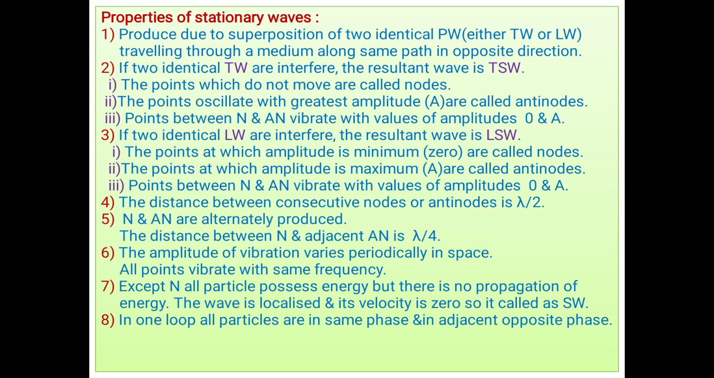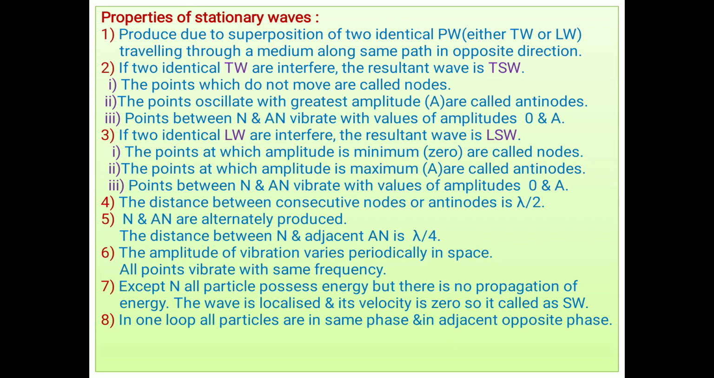If two identical longitudinal waves interfere, the resultant wave is a longitudinal stationary wave. It's exactly similar to the transverse stationary wave. In your book, they are separated. Again, the points at which amplitude is minimum are called nodes. An interesting thing, as far as longitudinal waves are concerned, these nodes are the pressure antinodes.